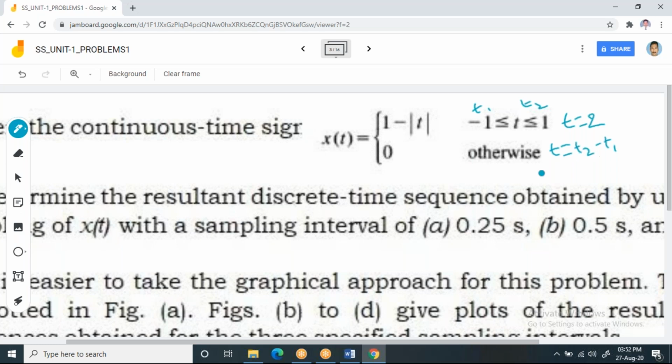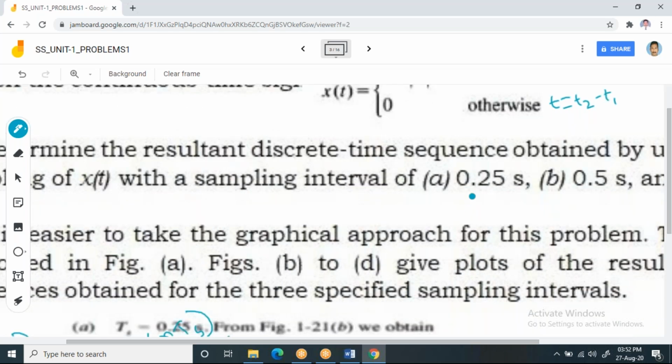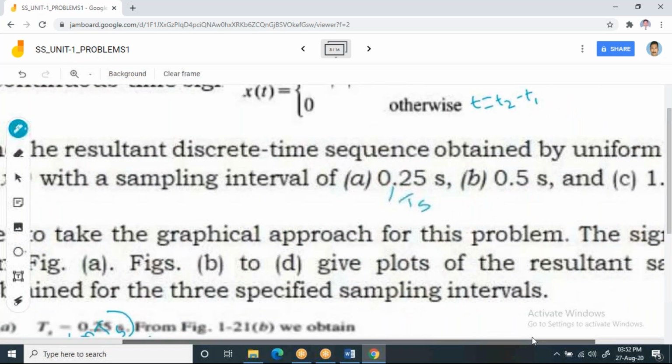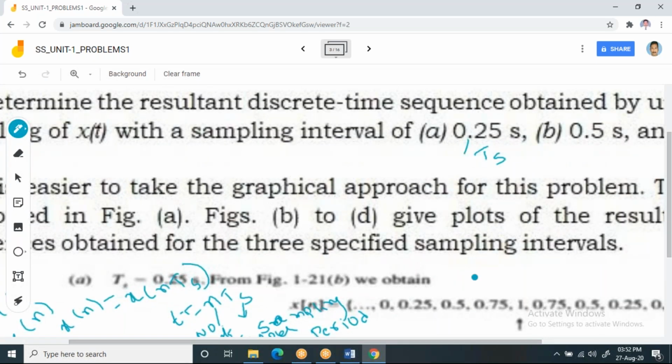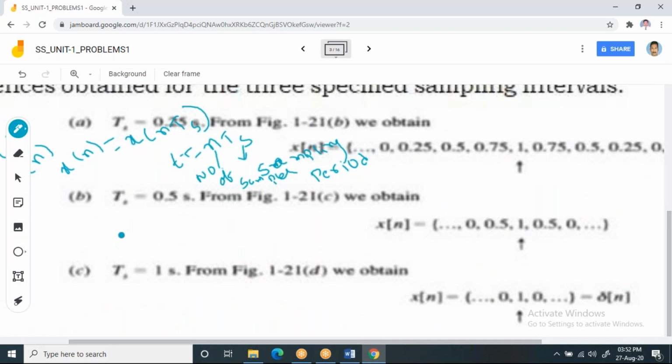So once after getting the relation for T, you know capital T, and this sampling time interval he has given. What does this sampling time interval mean? This is nothing but Ts. He has given Ts as 0.25 seconds, 0.5 seconds and 1 second. So if you apply the relation T equal to n into Ts, now my T is 2.